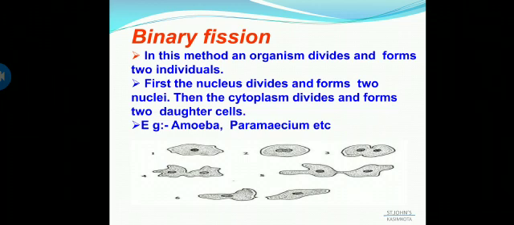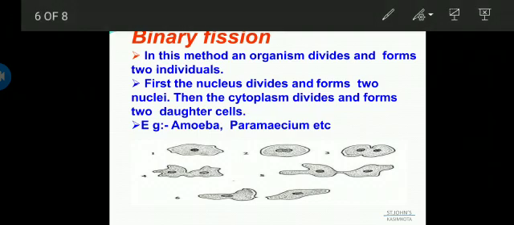And next, coming to Leishmania, which is also a unicellular animal, a protozoan. Actually it is a parasite which causes a disease known as Kala Azar or black fever, or it is also known as leishmaniasis. Leishmaniasis is the disease caused by the organism called leishmania.